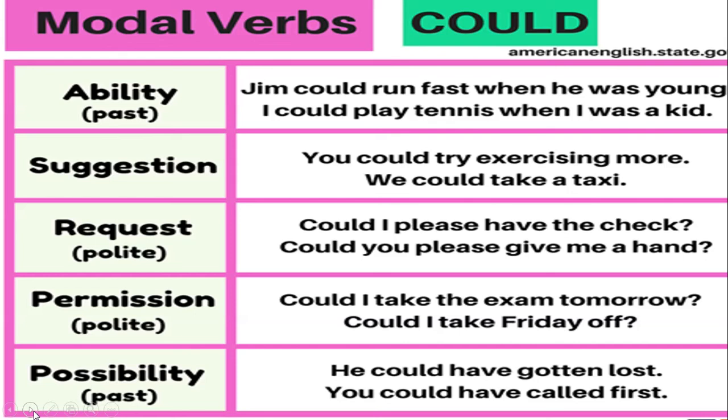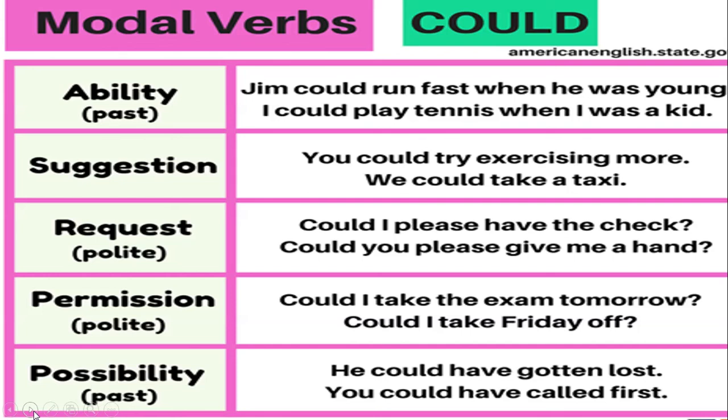So the next use is possibility, and here again we are talking about past possibility. He could have gotten lost. You could have called first. So again we are talking about the possibility in the past. Fine.